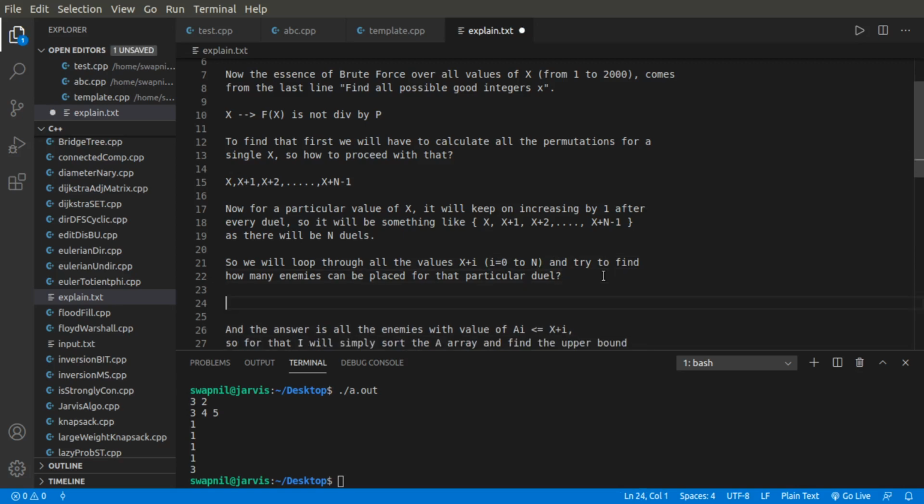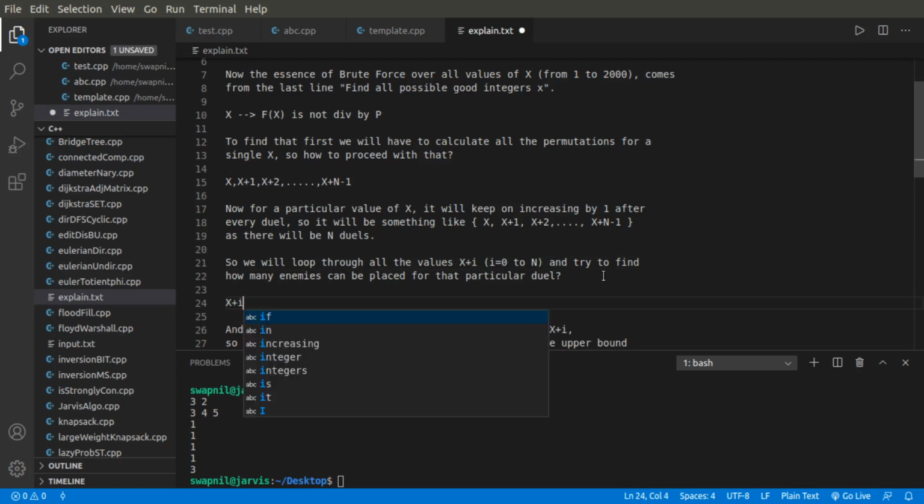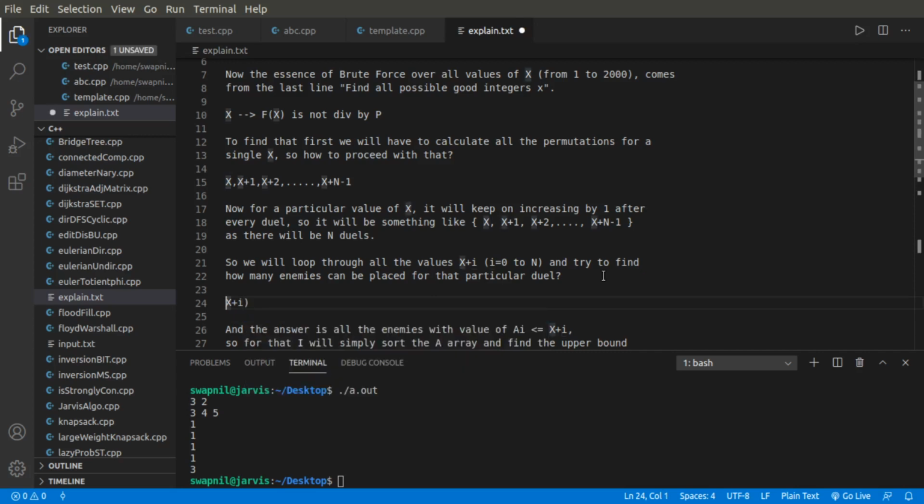So basically I am saying that if my initial candies for a particular duel, let us say in the I-th duel, I'll be having some x plus I number of candies.